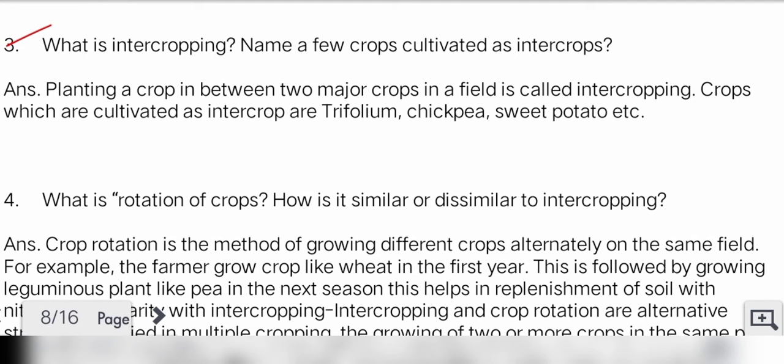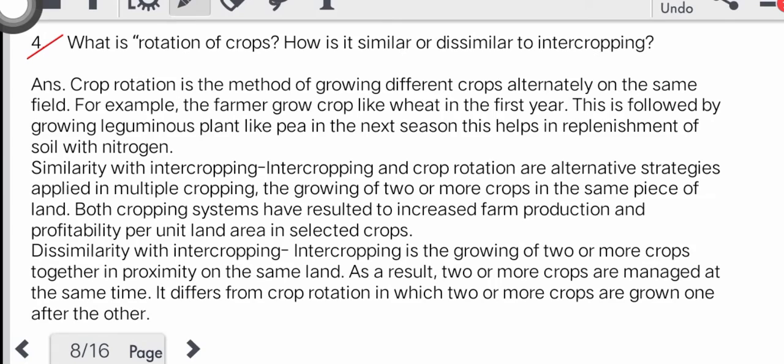What is intercropping? Name a few crops cultivated as intercrops. Answer: planting a crop in between two major crops in a field is called intercropping. Crops which are cultivated as intercrops are trifolium, chickpeas, sweet potato, etc. What is rotation of crops? How is it similar or dissimilar to intercropping?